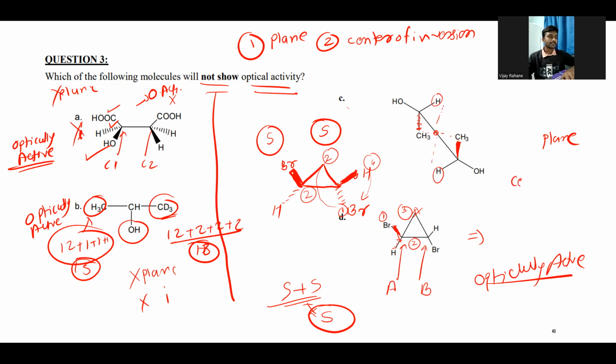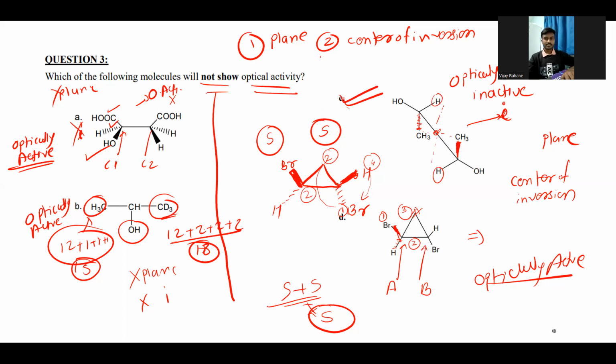So it has the center of inversion, right? This is the center of inversion, which is denoted as i. That's why this molecule is optically inactive. So option C is the correct option, which does not show optical activity.